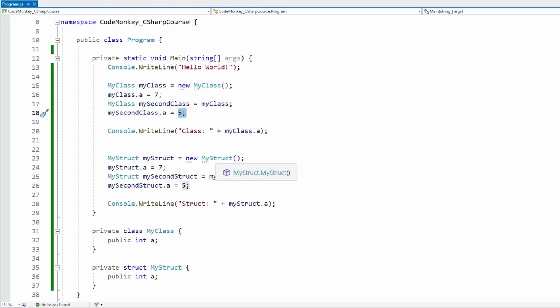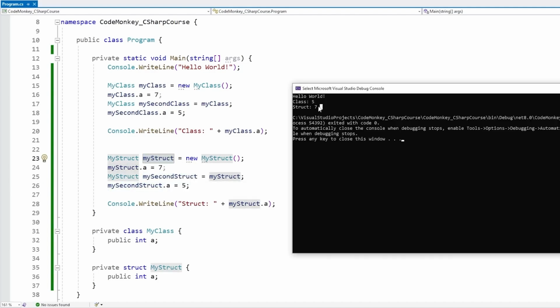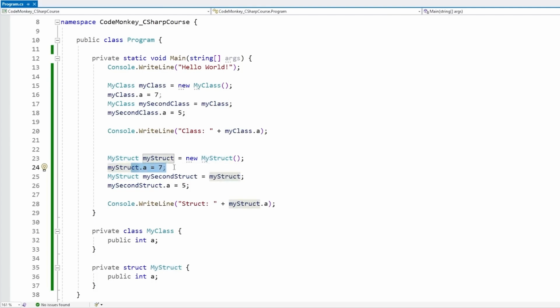And then down here, when working with structs, structs are value types. So over here, we create a brand new struct. But then on the second one, when we assign it, we're actually creating a copy of the data. So now this one has a completely separate copy that has no relation, no reference to the original data, to the original MyStruct. So when we modify this one, we're only modifying this copy and not touching this one at all. So that is why on the struct, the result is 7, which is the original value that we set over here, because when we modify this, we're only modifying this copy and have no relation to this original data.